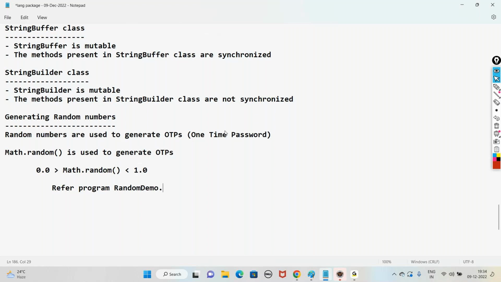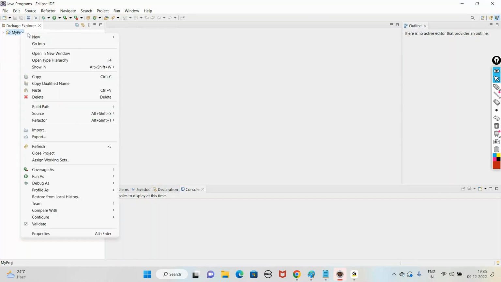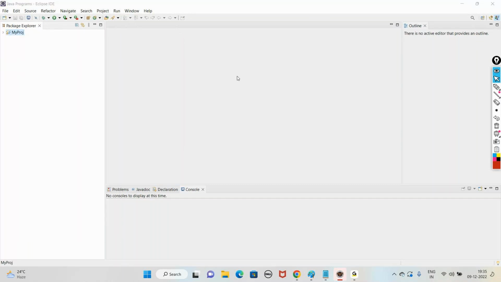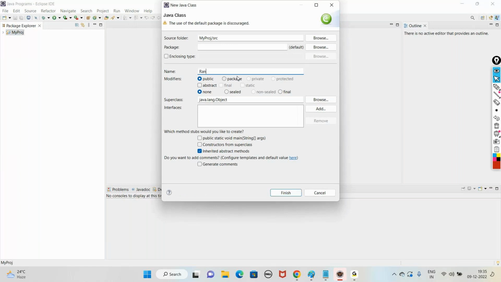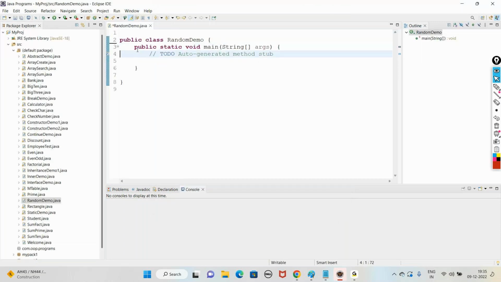RandomDemo. Let's open Eclipse. Right click on the project and say new class, RandomDemo, with a main method. Now in this one, in SOP, we'll call the method Math.random.